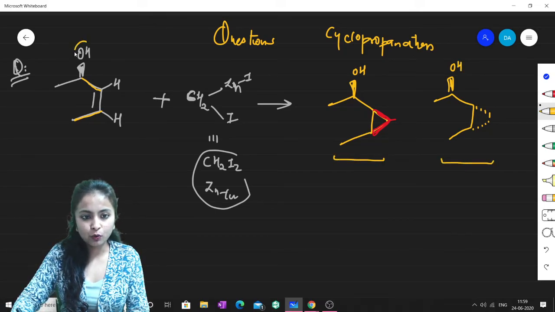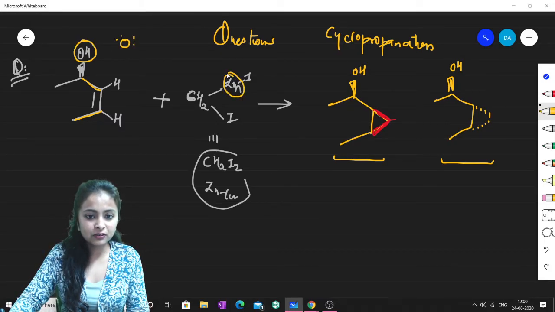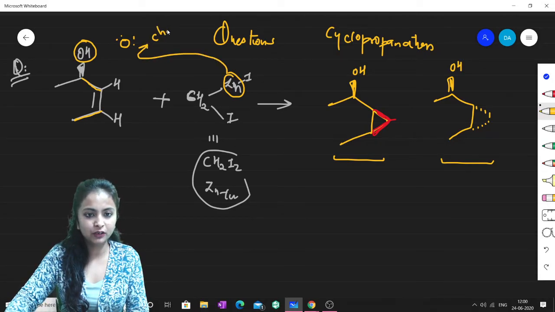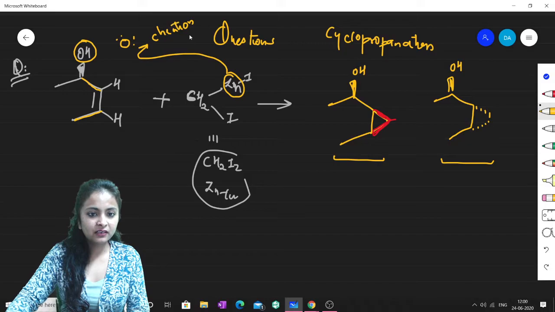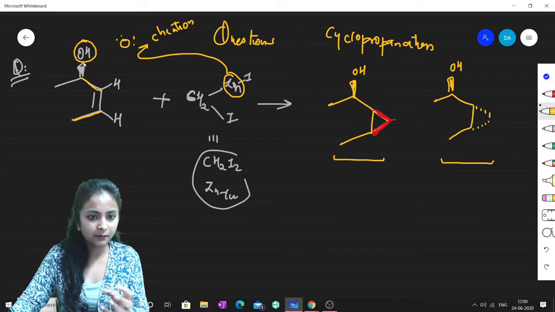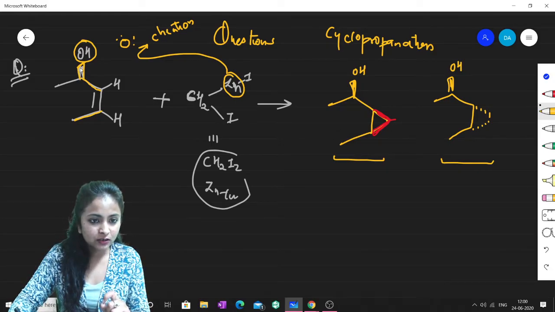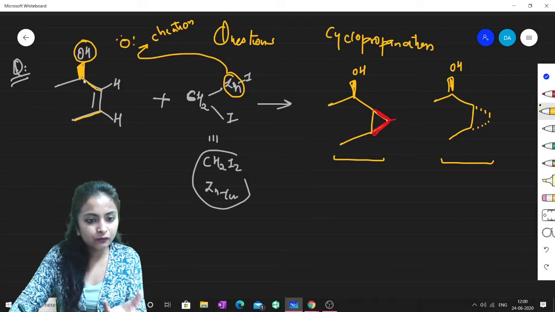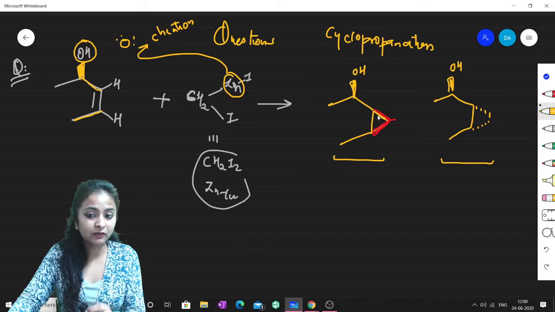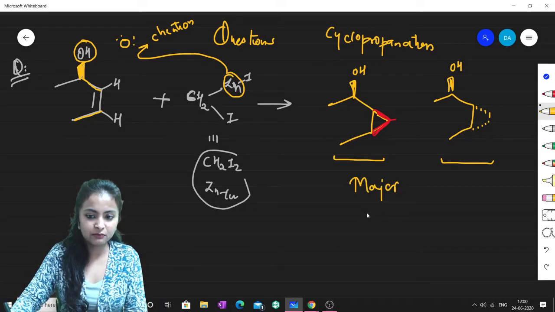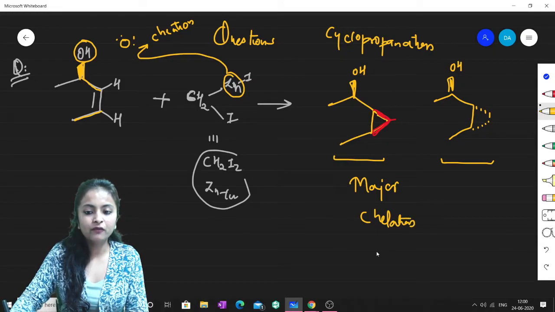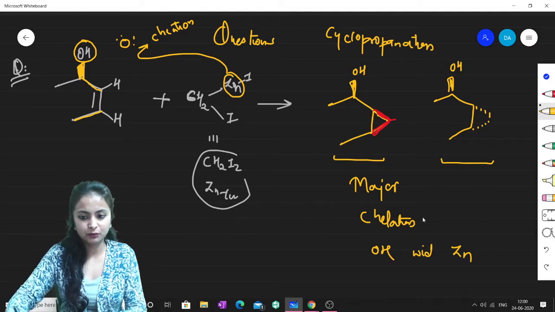Now, because this OH has lone pairs, oxygen has lone pairs, and zinc is a metal, zinc has the capability for chelation. You know what chelation is? Chelation means the zinc metal will get attached to this oxygen, thereby orienting this carbenoid towards it. The OH is above, so ultimately the cyclopropane will also come on the above side. This is the major product due to the chelation of OH with the zinc metal, and this is the minor one.